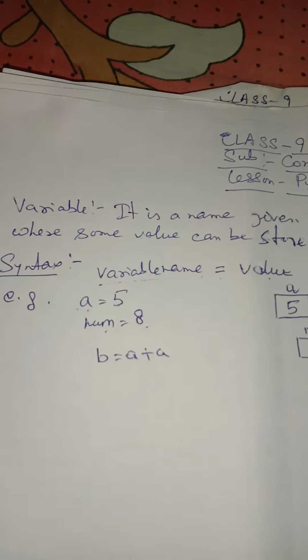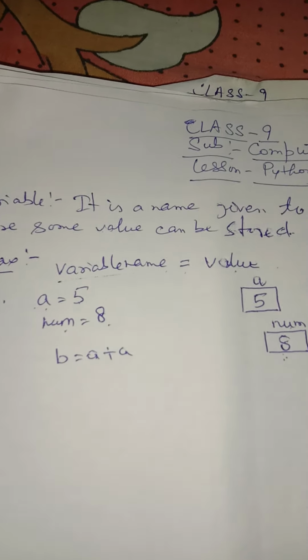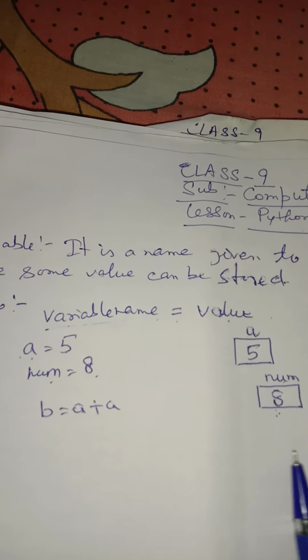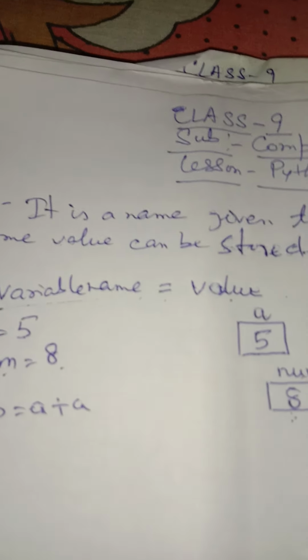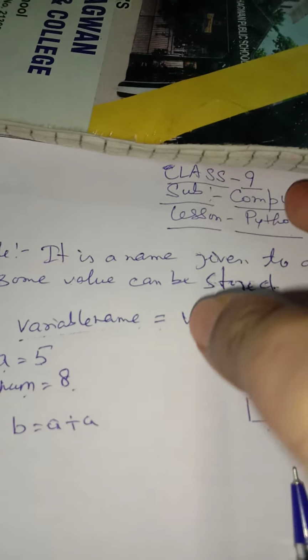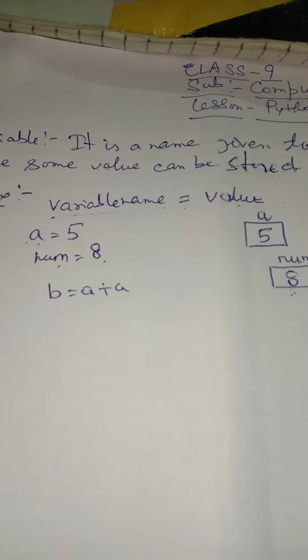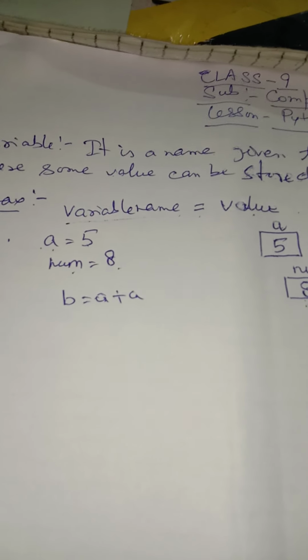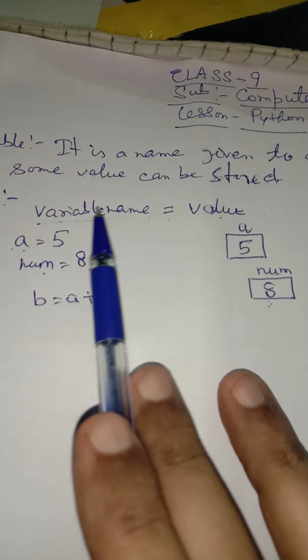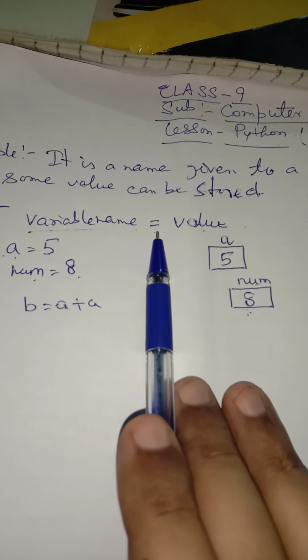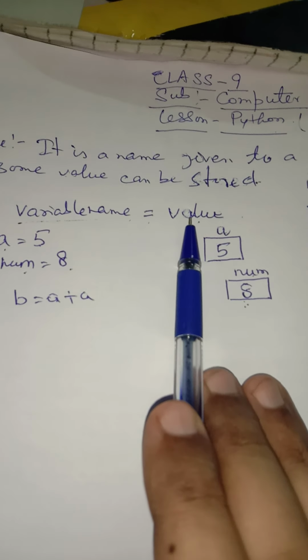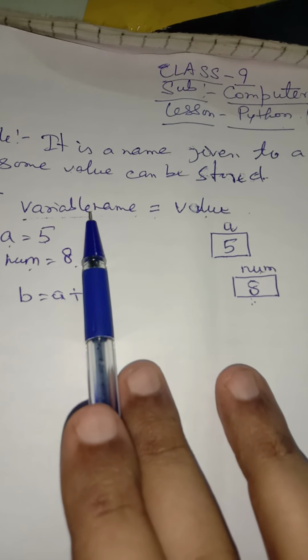So now we come to the syntax of variable. Means how to write the variable value. Suppose you are writing a variable name, then how would you write the variable? So for this, the syntax of writing the variable is, first of all, write the variable name, then use equal to sign, and then the value that you want to store in that variable.